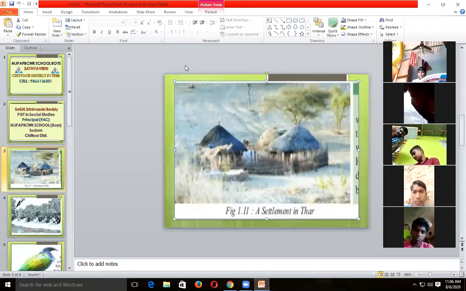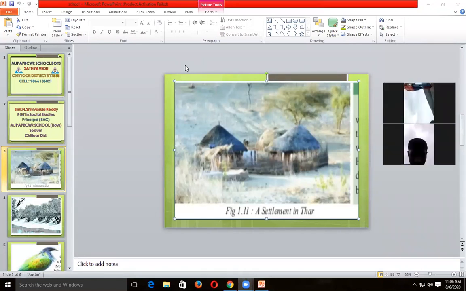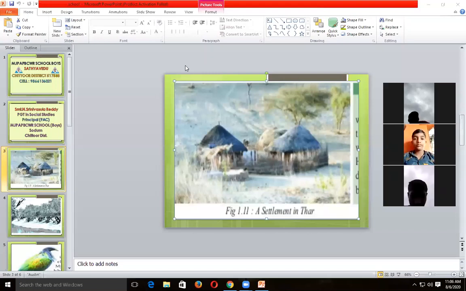Once you observe this, the surroundings are totally covered with sand. There is no plantation around the Thar Desert. It is generally totally covered with sand. There is no possibility to grow crops. That is the problem of the desert. Today we discuss the Thar Desert.